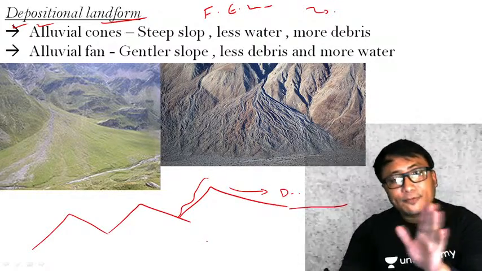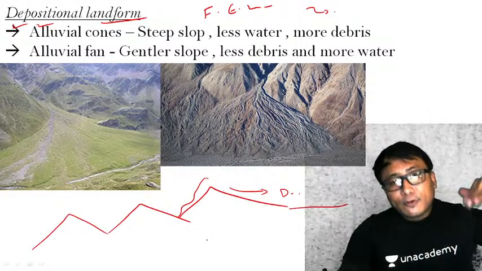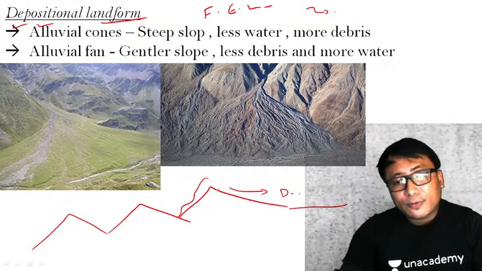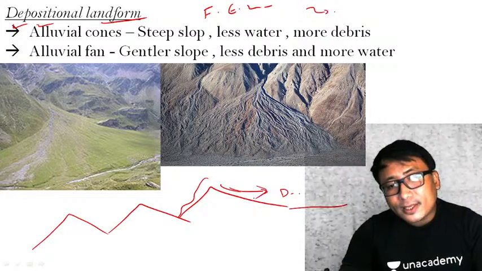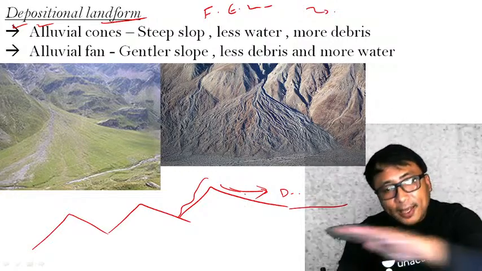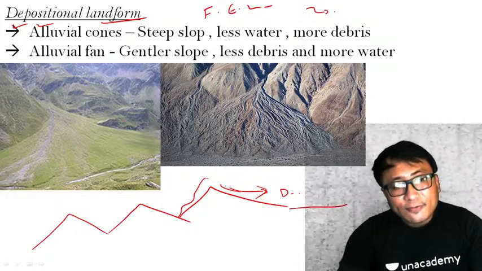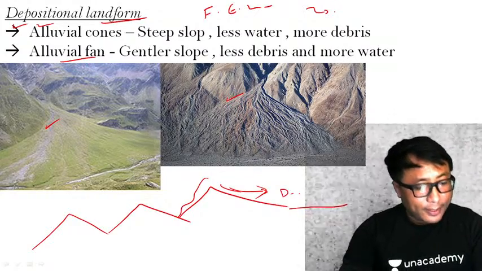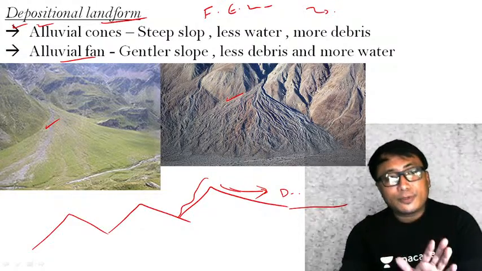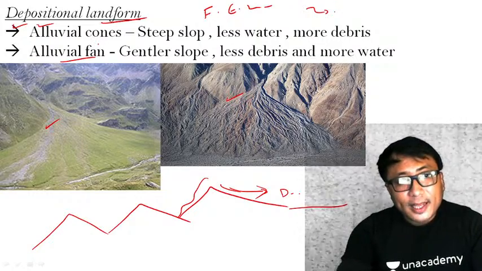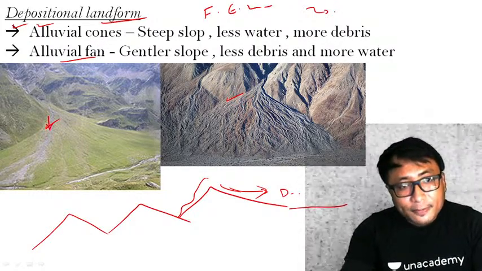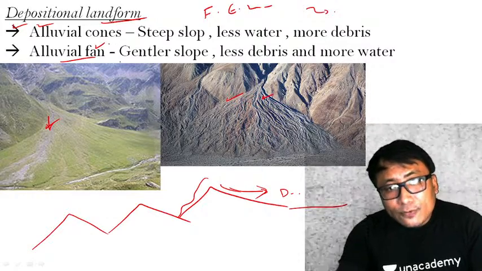So the first type of depositional landform in the fluvial process is the alluvial cone and alluvial fan. When a river comes out of the mountain and debouches in the plain area, such a landform will develop, that is the alluvial fan and alluvial cone. The basic difference between them is this: this is the alluvial fan, this is the alluvial cone.